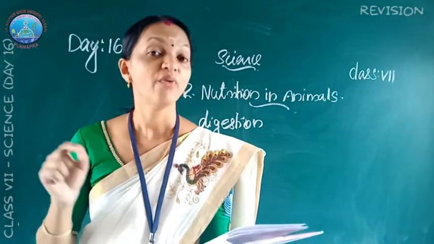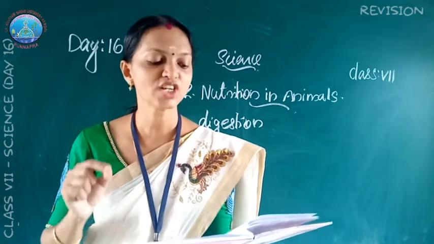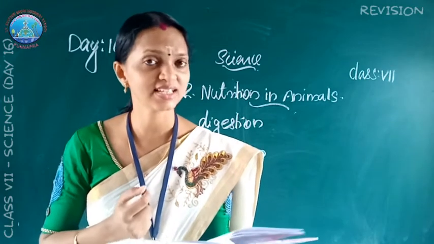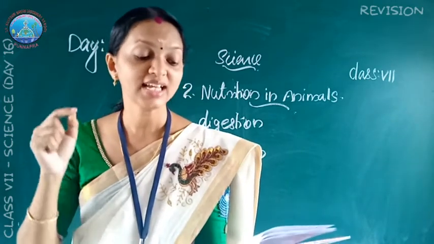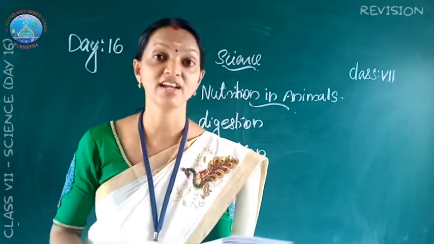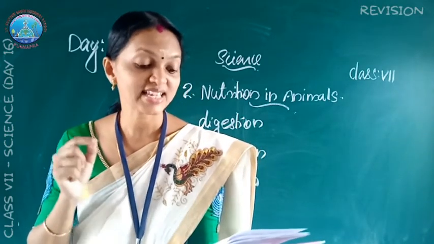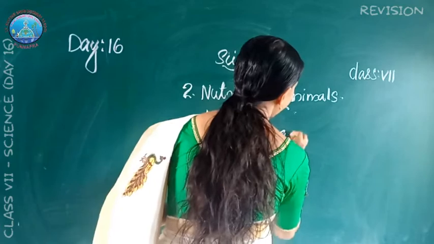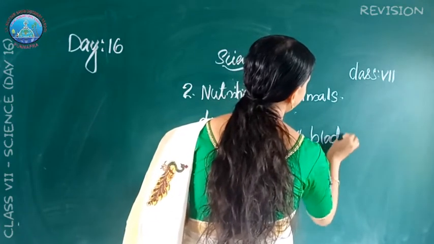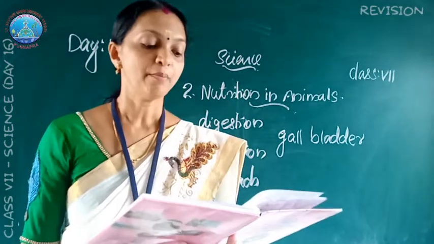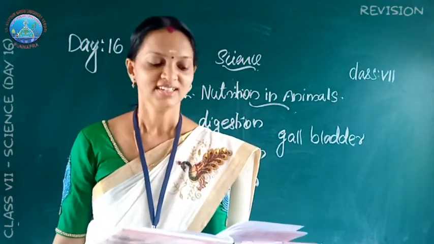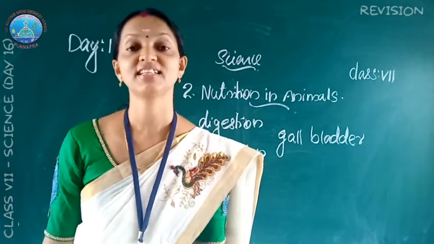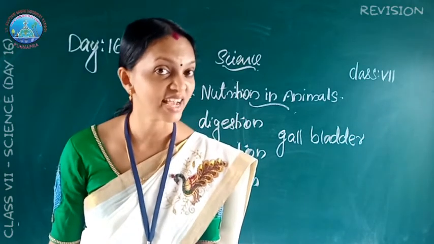Next question. Where is bile produced? Which component of the food does it help to digest? Bile is produced in the liver. The liver secretes bile juice, which is stored in a sac-like structure called the gallbladder.